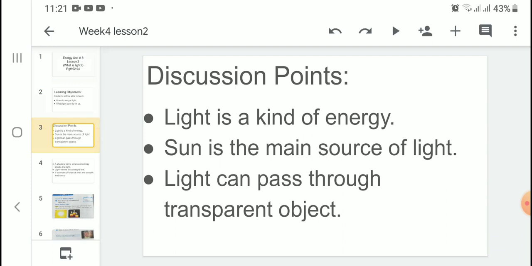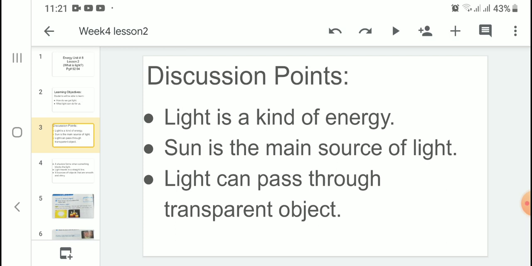Today we will learn about light. Light is a kind of energy. We are not able to see without light. We get light from different sources like the sun, stars, candles, and tube lights. The sun is the main source of light.